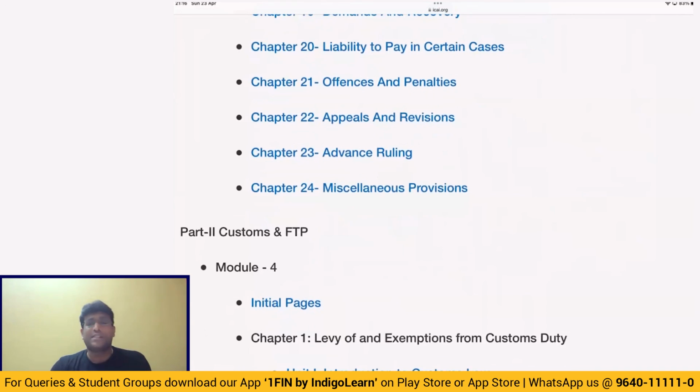Next topic, offenses and penalties, where we need to know very clearly in what various cases penalties are imposed, especially section 129 and 130.